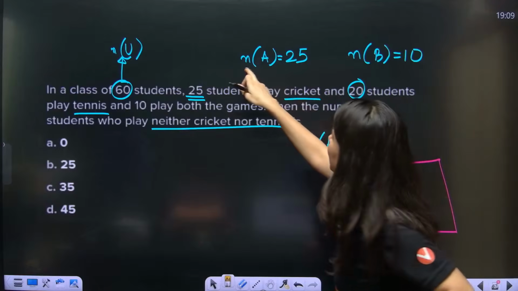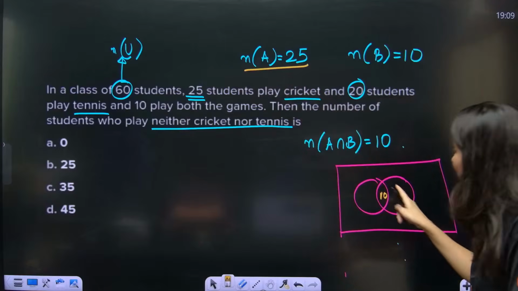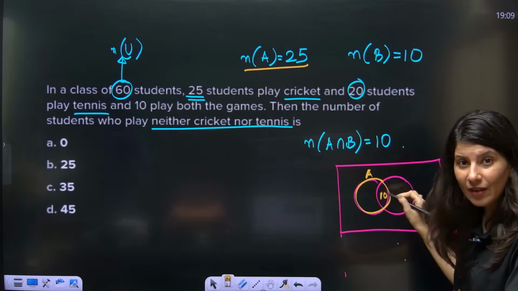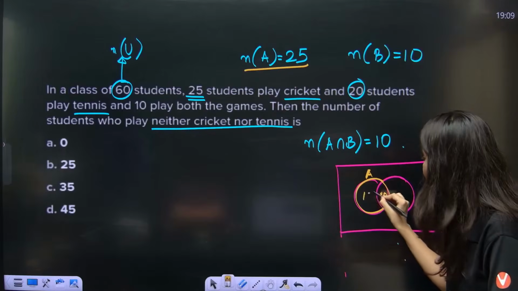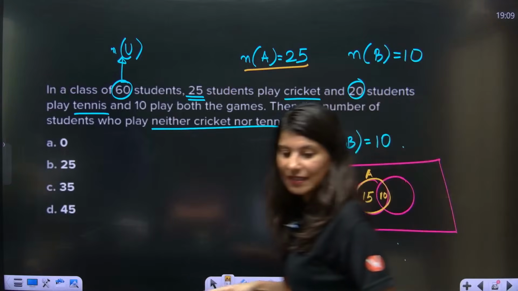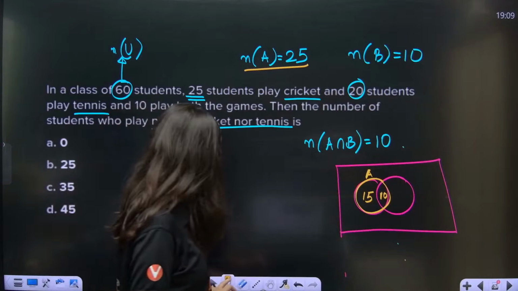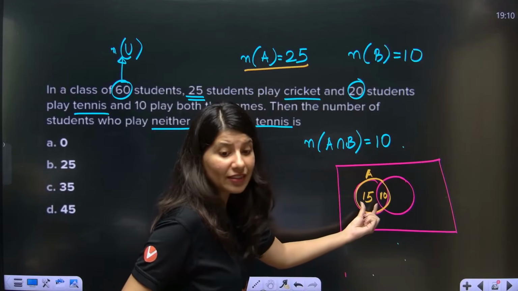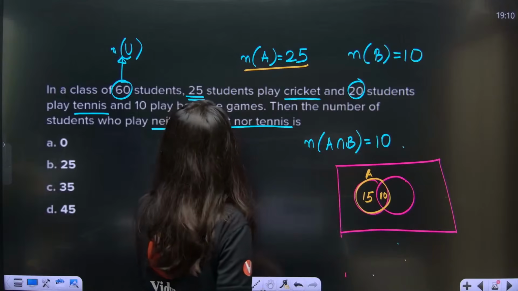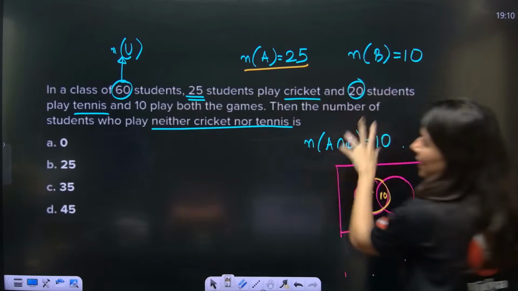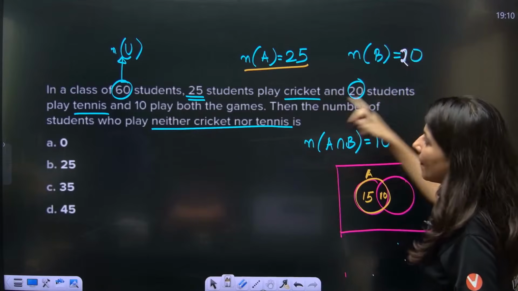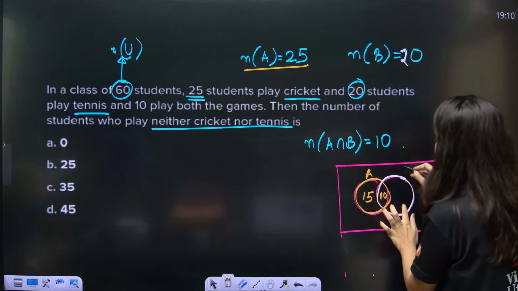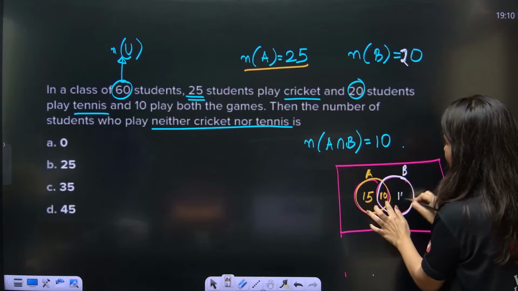Now, can anybody tell me, the cardinality of set A is 25? That means this whole circle A is 25. 25 minus 10 is what? 15. Now you can see the overall circle sums up to 25. Cardinality of B is 20. 20 students play tennis, so this circle B will have 20 things. 10 is already there, I just need to write 10 more.